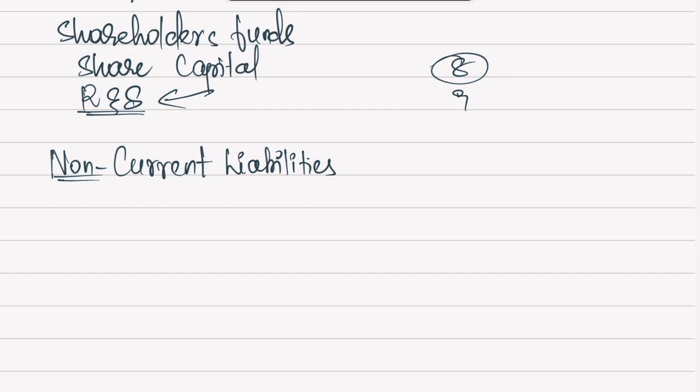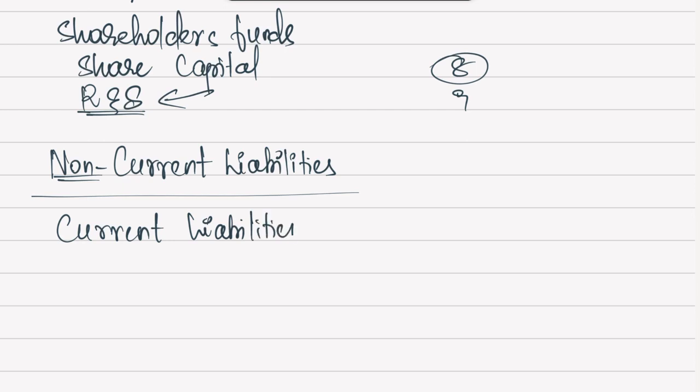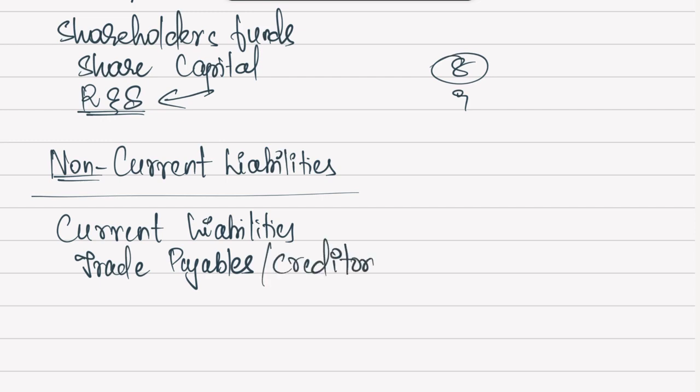Even the debentures will be shown in this head, that is non-current liabilities. Then comes the current liabilities. In case of current liabilities, we have various items actually. The most common item would be trade payables. Of course, you may wonder what is this trade payables, but this is nothing but the erstwhile creditors. Earlier we used to call them creditors, but now it is known by a new name called trade payables.